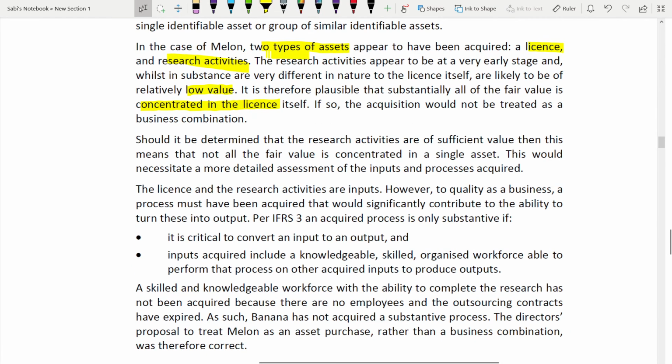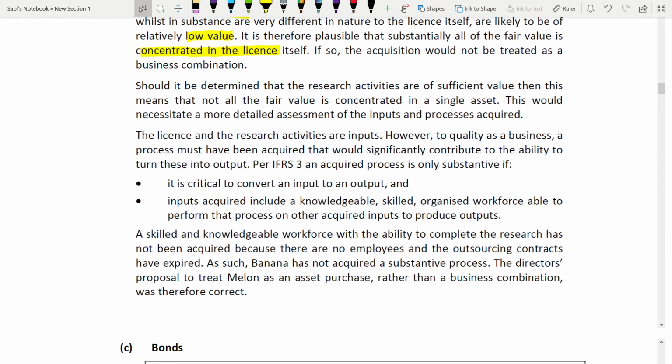Next, should it be determined that the research activities are of significant value? Okay, we are saying it is low value, but if it is determined that research activities are of significant value, then this means that not all fair value is concentrated in a single asset. Why not a single asset? Because license also, research activity also.